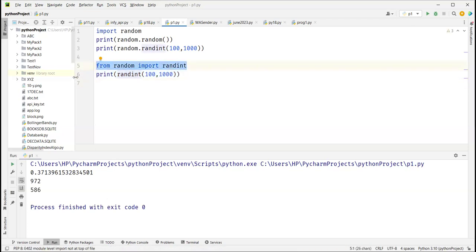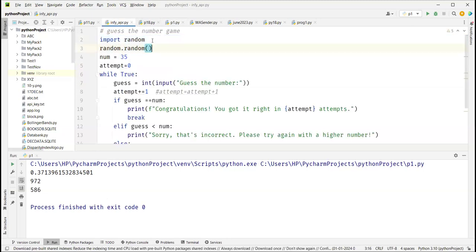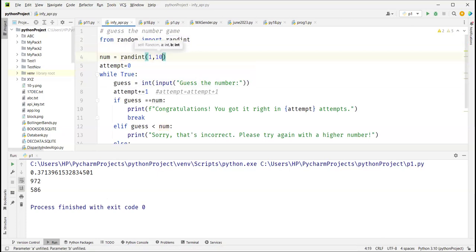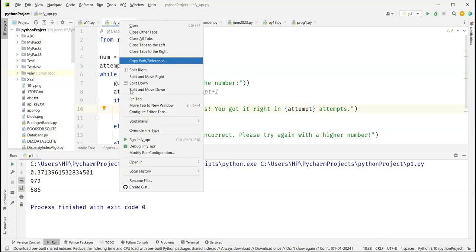So the same thing we are going to do here. I'm going to say from random import randint. And here, in num, I'm going to say randint, 1 comma 100. So I want to generate values between 1 and 100. Now, as a user, you don't know which value will be in num. This is truly a guessing game. You don't know what number num has. Now, let's run this program and see.